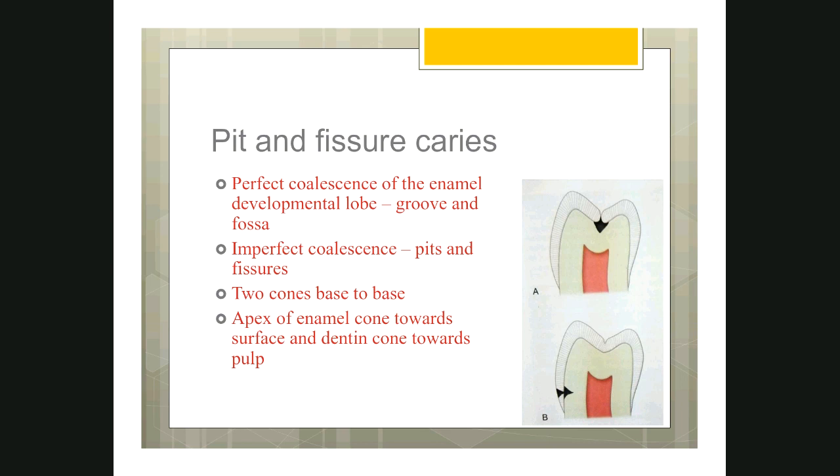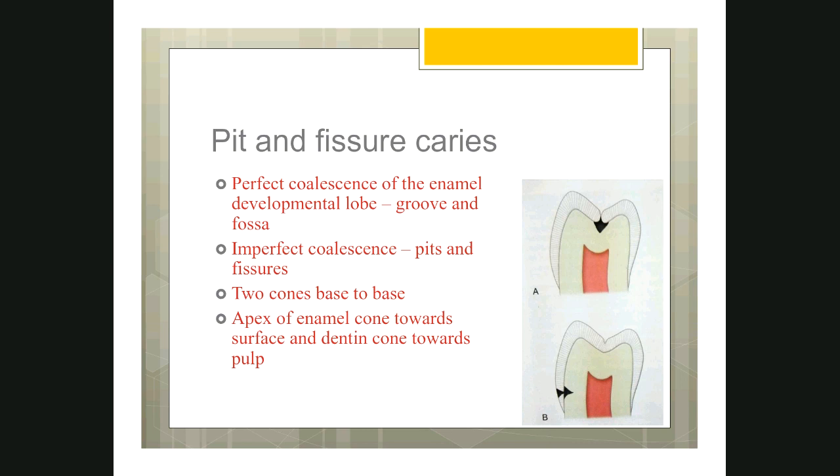For example, in a premolar, there will be a buccal lobe development and a palatal lobe development, which both unite, or in other words, they coalesce. They join perfectly without any defect. If they join perfectly without any defect at the junction of the two lobes, then we call it a groove. If there are three lobes, we call it a fossa.